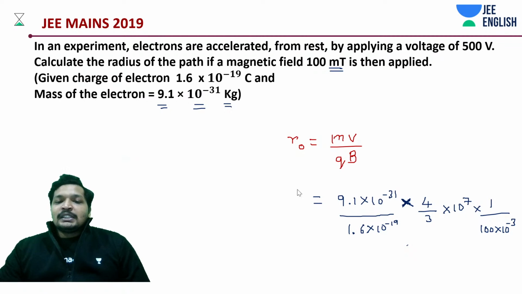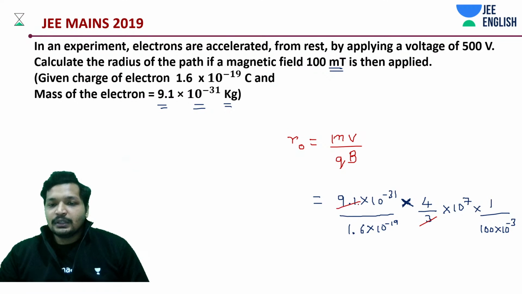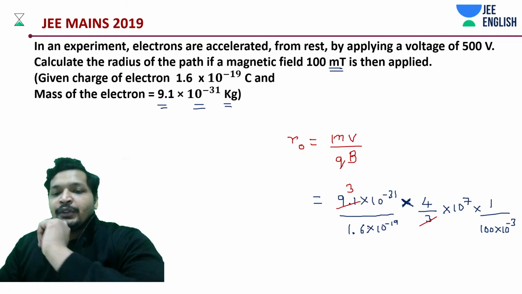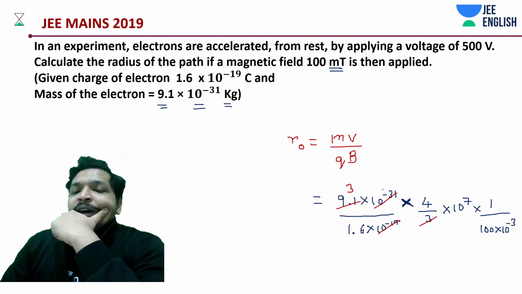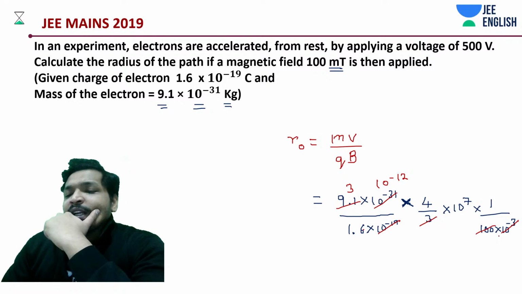I guess now it's a very, very easy problem. 3 times, okay. And you can take this to be 10 to the power minus 19. How much is this going to be? 10 to the power minus 12, and this is going to be like 10 to the minus 1.